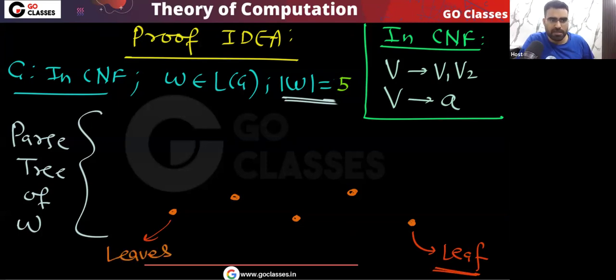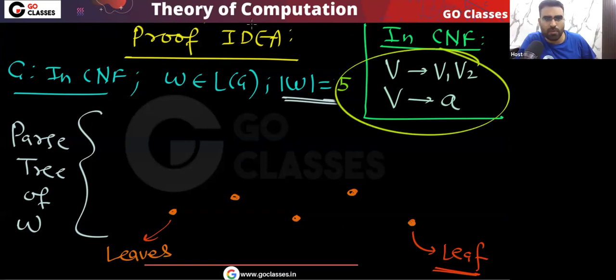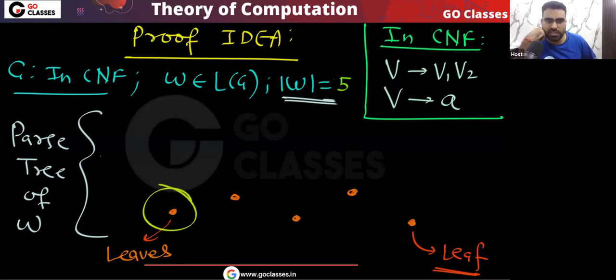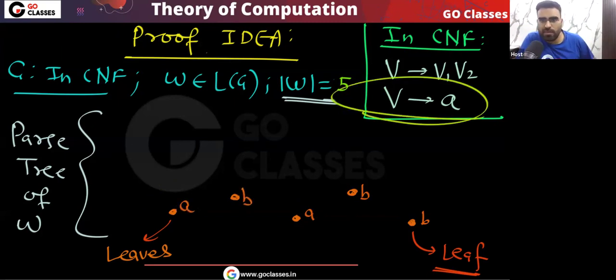Now you can easily see in the CNF we have this type of productions, where a variable goes to a single terminal or a variable goes to two variables. So if this is your terminal, maybe this is B, maybe this is A. Is this clear? So a variable can go to a terminal.